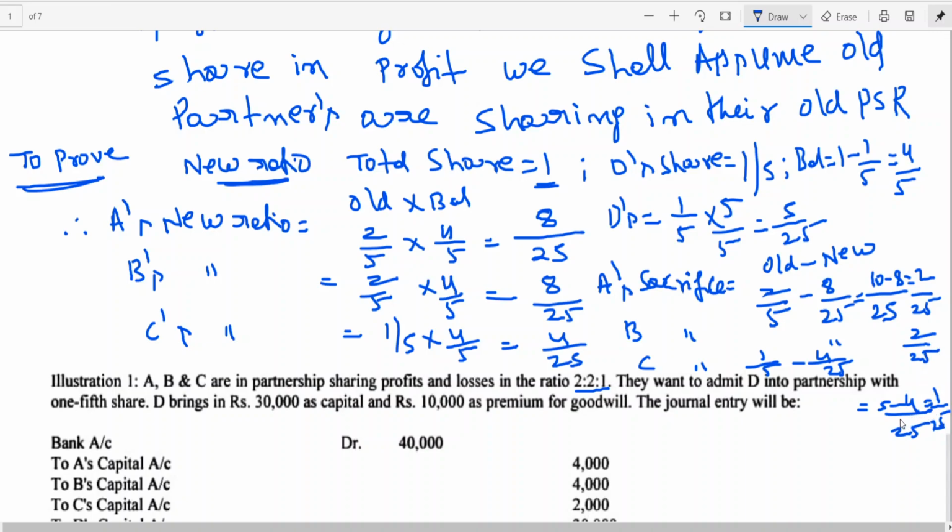You can see here what is the sacrificing ratio, therefore 2:1 or not? 2:1. The same thing. Even if you calculate, you will be getting which ratio, my dear friends?